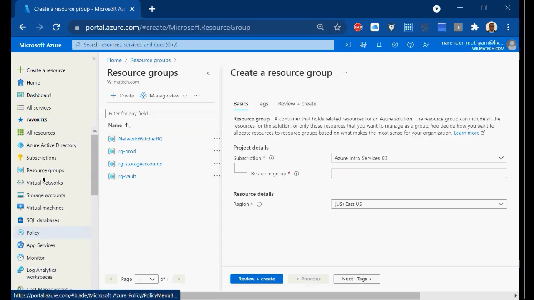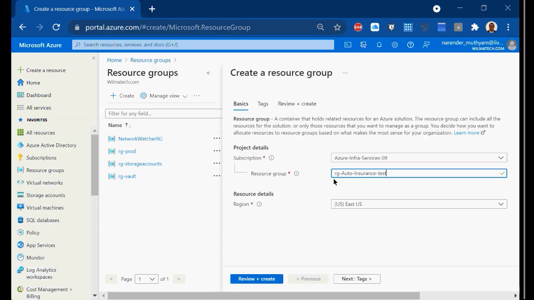For any resource you are creating in Azure, it requires 4 things: subscription, resource group, region, and the name of the resource. These 4 items are compulsory whenever you create a resource in Azure, right? Here, I am creating a new resource group. I am calling it RG.